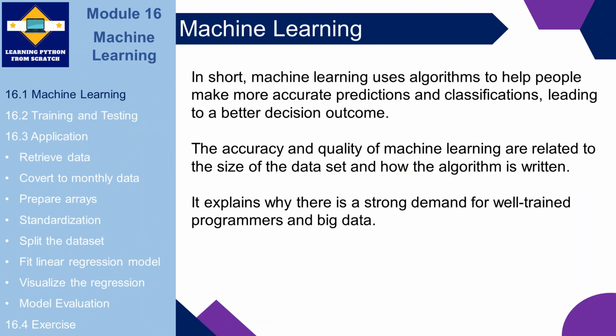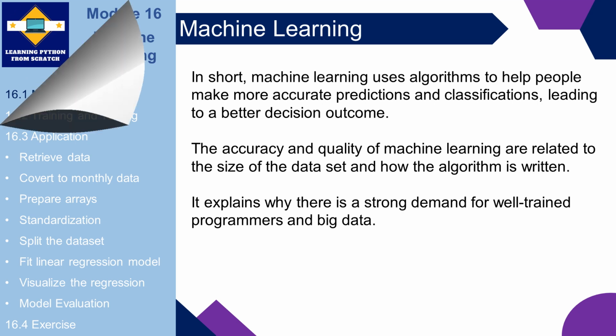In short, machine learning uses algorithms to help people make more accurate predictions and classifications, leading to a better decision outcome. The accuracy and quality of machine learning are related to the size of the dataset and how the algorithm is written. It explains why there is a strong demand for well-trained programmers and big data.